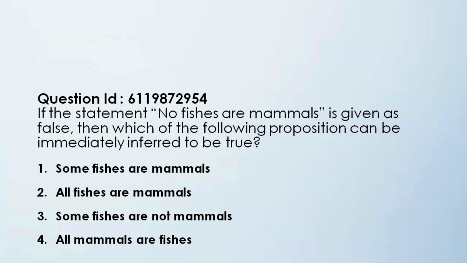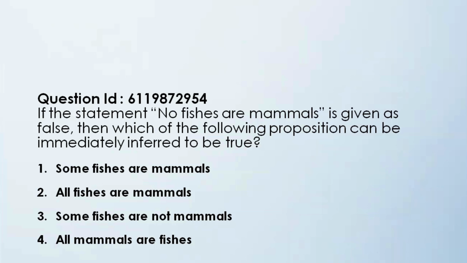The next question is, if the statement, no fishes are mammals, is given as false, then which of the following proposition can be immediately inferred to be true? The statement in question here is no fishes are mammals, and they are saying this statement is false. Based on this, which of the 4 options can be true? Some fishes are mammals, all fishes are mammals, some fishes are not mammals, and all mammals are fishes.